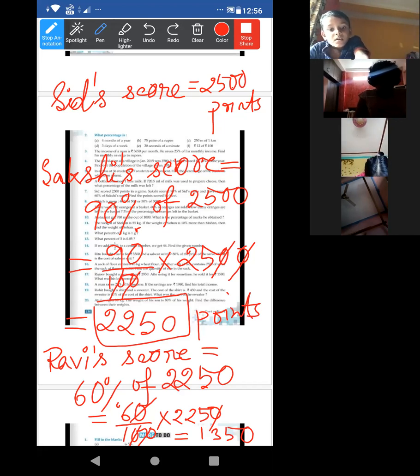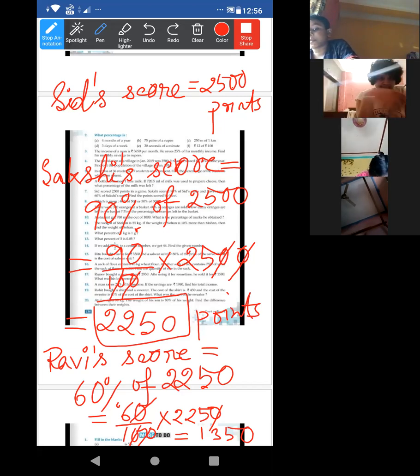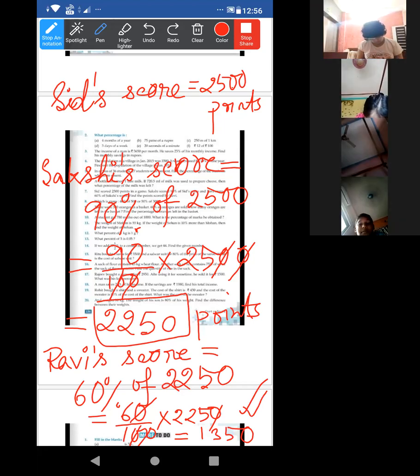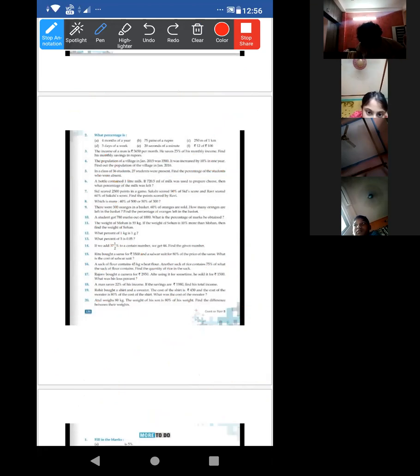Orpon, read the next one. Number 8. Which is more, 40% of 500 or 50% of 300? These types of questions are very important for the FA2 exam. Up to this, all of you done? Yes, ma'am. I'm clearing the screen. Look at this. Number 8. Which one is more? 40% of 500. First find 40% of 500. This is a very easy question.